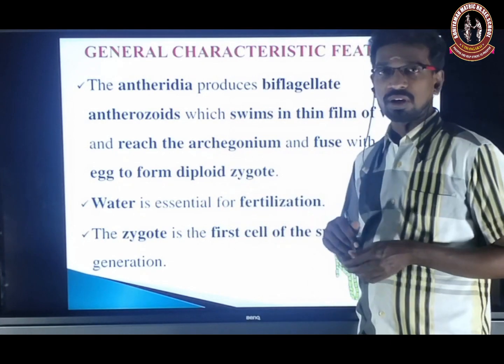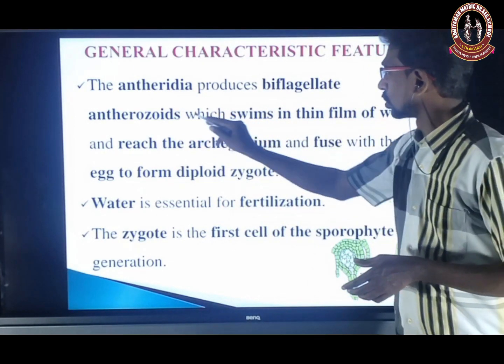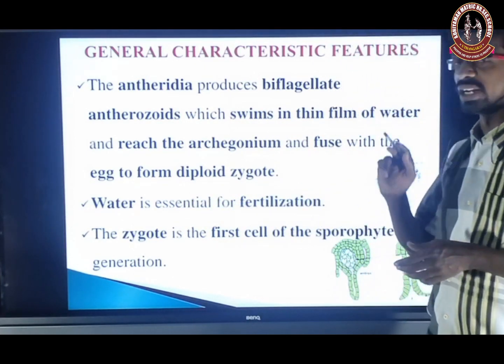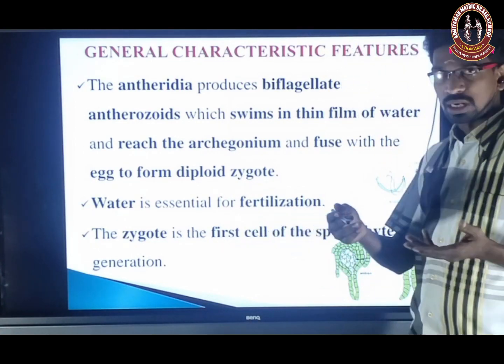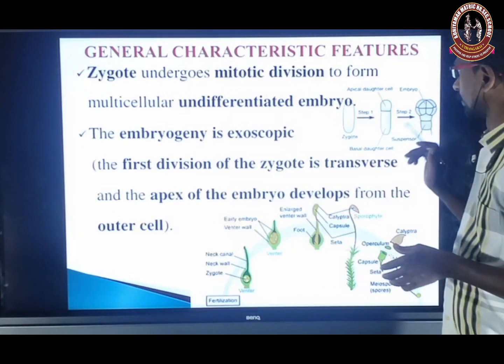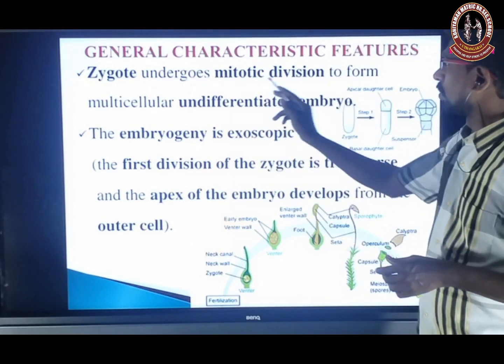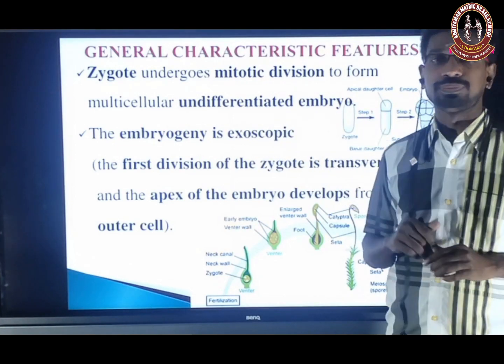Water is essential for this, because the antherozoids swim in the thin film of water. That is why water is essential for fertilization. The zygote is the first cell of the sporophyte, as I already told you. The zygote undergoes mitotic division to form a multicellular undifferentiated embryo.